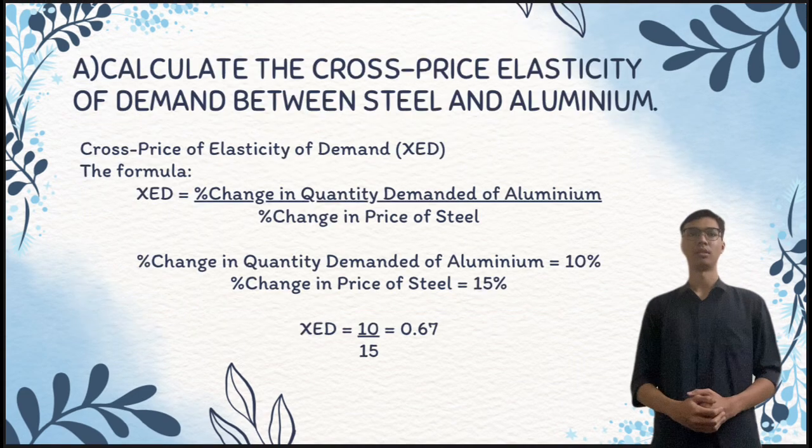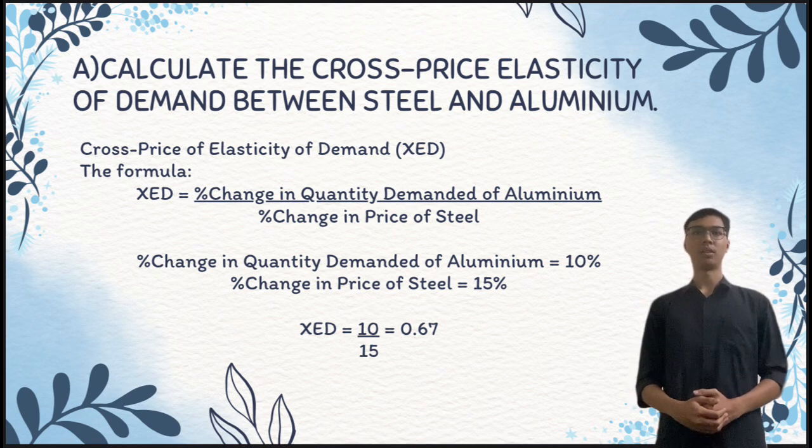For the first question, A. Calculate the cross-price elasticity of demand between steel and aluminium. Cross-price elasticity of demand, or in other words, XED. The formula, XED equals to percentage change in quantity demanded of aluminium over percentage change in price of steel.